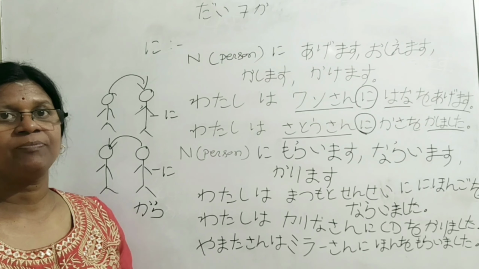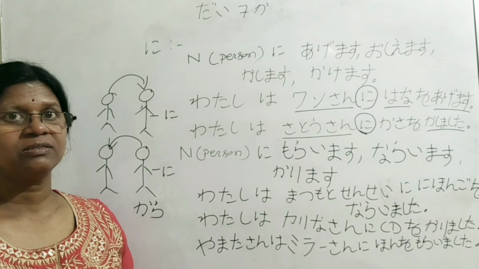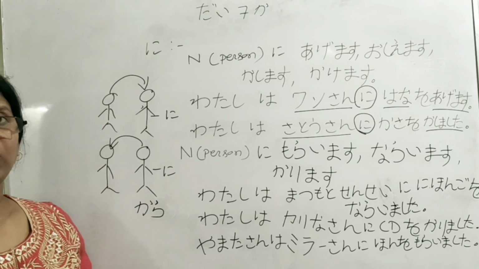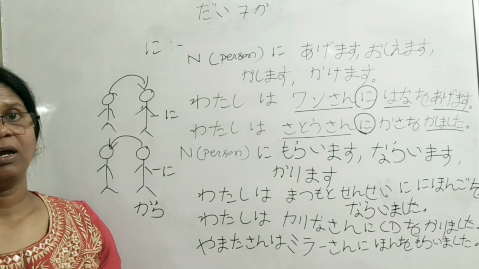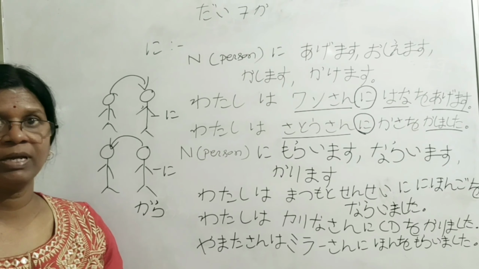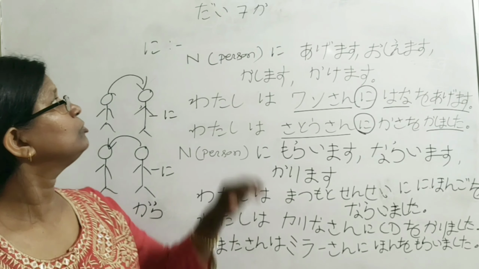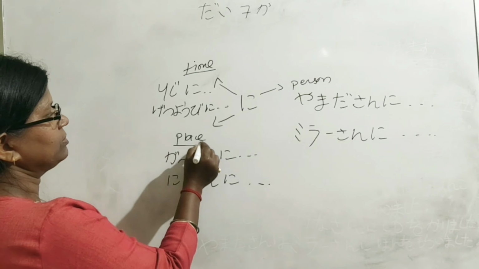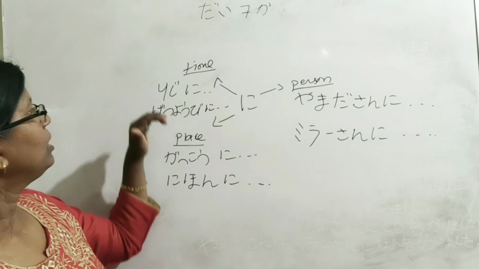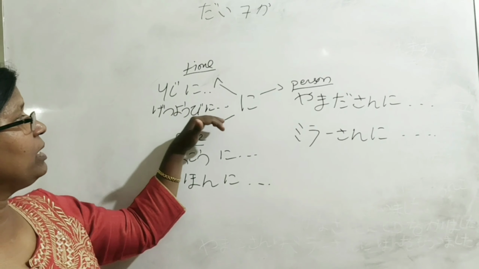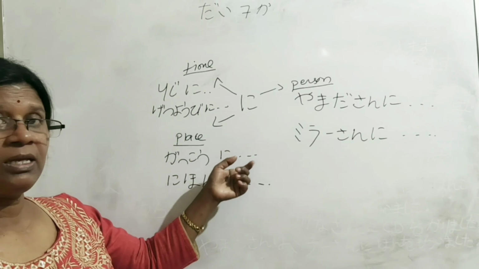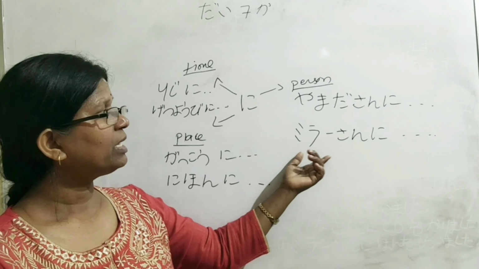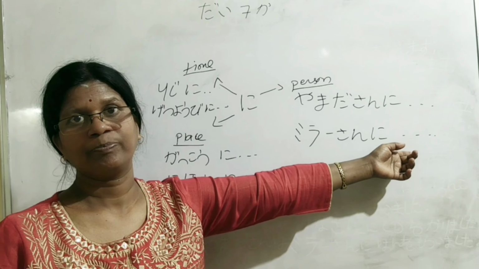Sometimes we also receive something from an organization. In that case, after the organization, instead of the ni particle, kara comes. For example, watashi wa ginkou kara okane o karimashita. Hope you understand the uses of the ni particle. After time, place, person. Yoji ni okimasu. Getsuyoubi ni kuni e kaerimasu. Gakkou ni ikimasu. Nihon ni kimashita. Yamada-san ni hon o agemasu. Miller-san ni denwa o moraimashita.